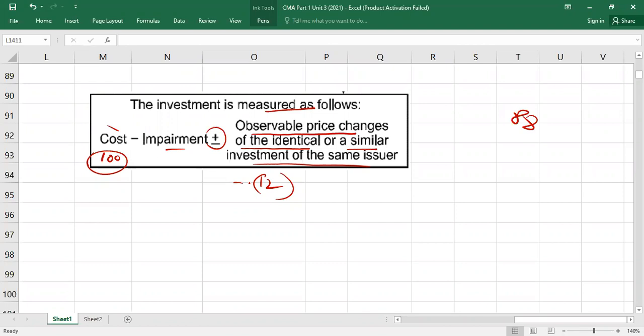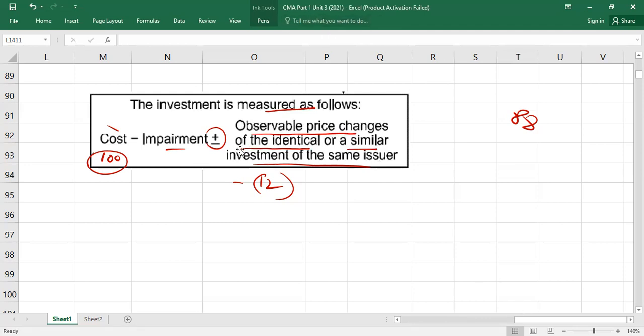But for you guys, just remember theoretically the format: cost of investment minus impairment plus minus observable price changes of the identical or similar investments of the same issuer. Otherwise, in your exam questions, the market value will be available. Simply, similar type of question as the example we did first will appear. They can just test this theoretically. Understood?